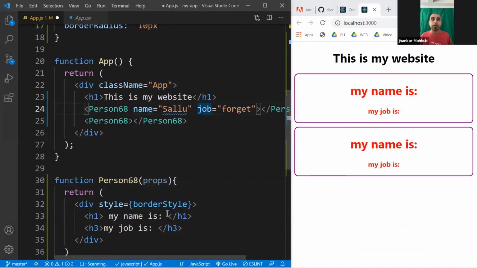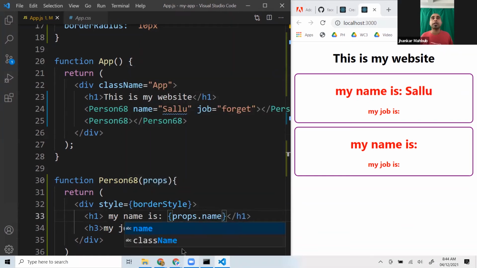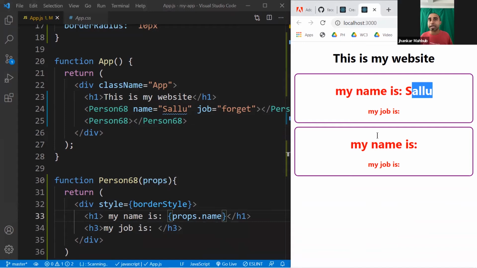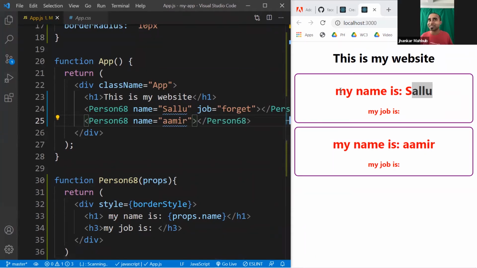And let's have a look. So for this one, you will get props.name. And if I do so, you'll see the first one got Sallu. Second one, I didn't give any name. That's why it's empty. If you want, you can definitely give a name equal to maybe something like Amir. And once you put this, it actually gets it. So right now you see similar in look, different data. This guy is Sallu, this is Amir.